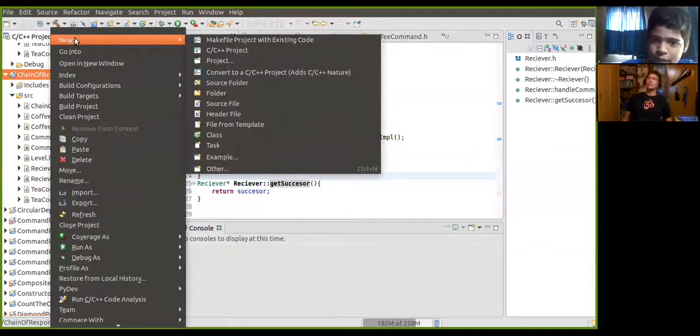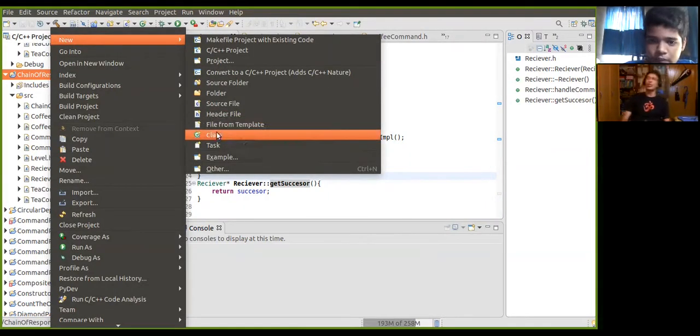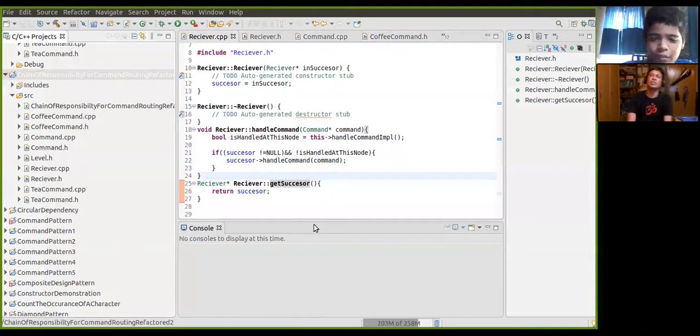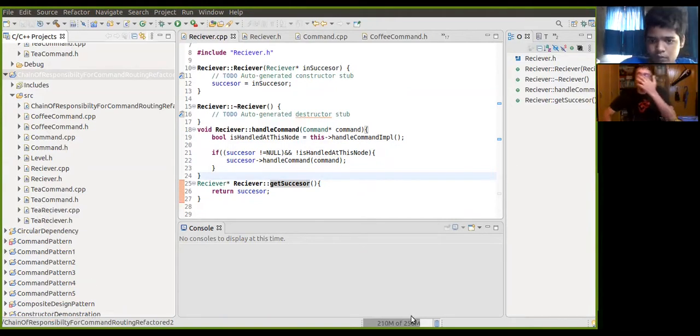So now one receiver is done. Because you are handling two commands, tea command and coffee command, there will be two sets of receivers. One is the tea receiver and the other is the coffee receiver. Now you are going to do the second level of hierarchy, that is tea receiver and coffee receiver. First complete one, and then go ahead.